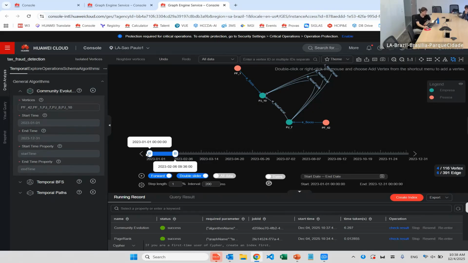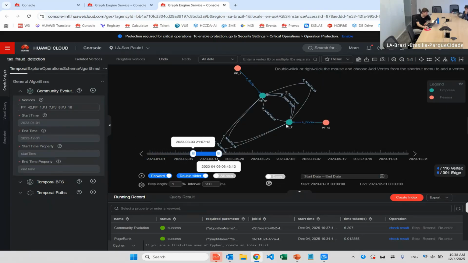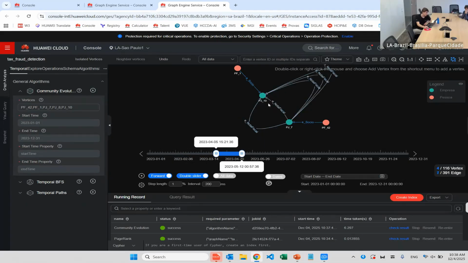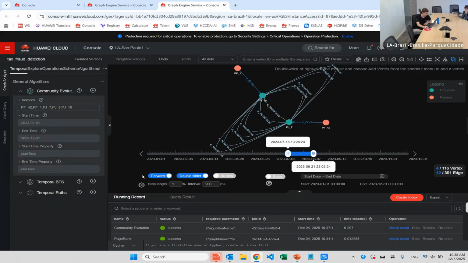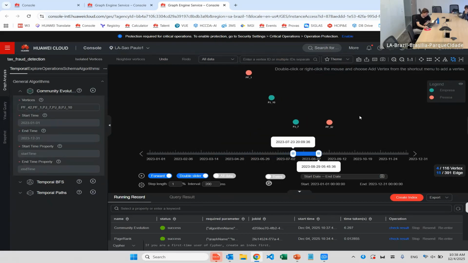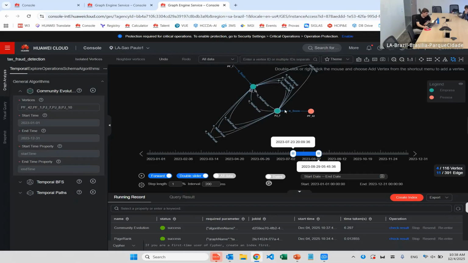We will start from January 1st, and we can see that the company is sending a lot of invoices to the company 10, which seems to be our money sink, right? Our beneficiary company. Then what will happen? The company 7 will become hot at some point. So this is very common practice in fraud and money laundering.